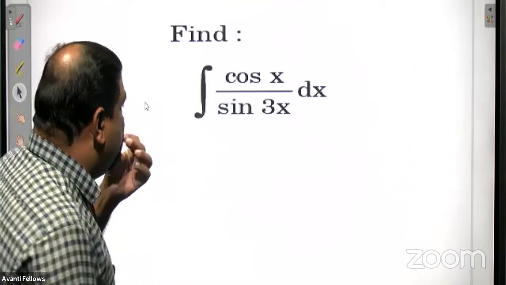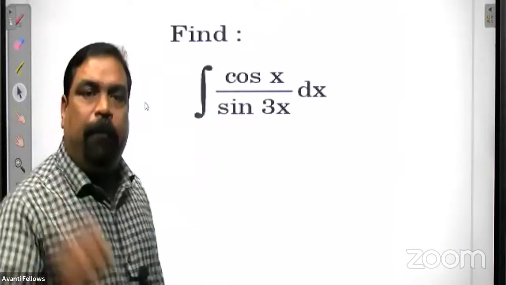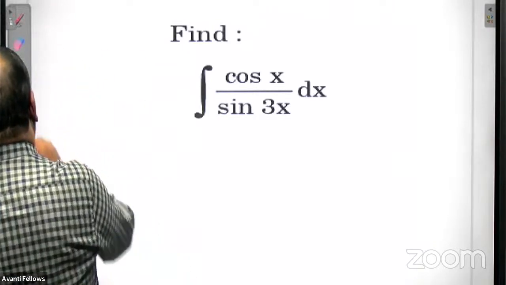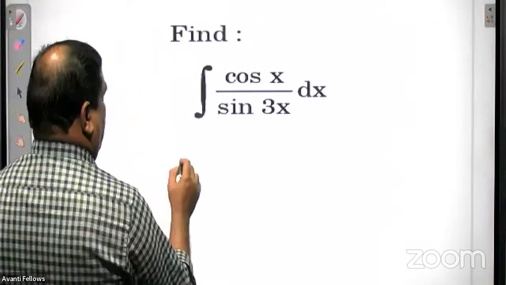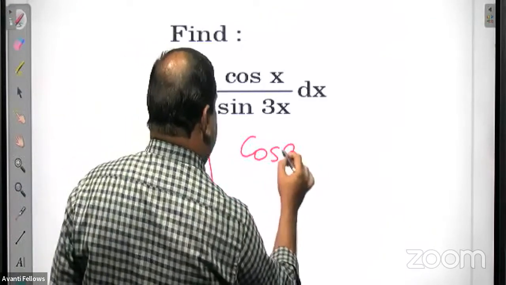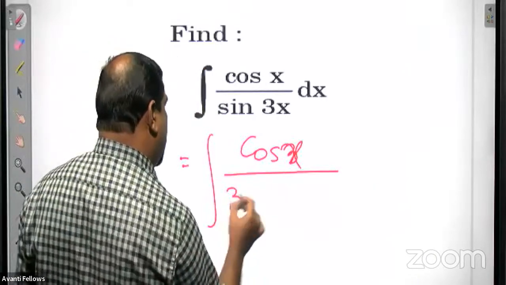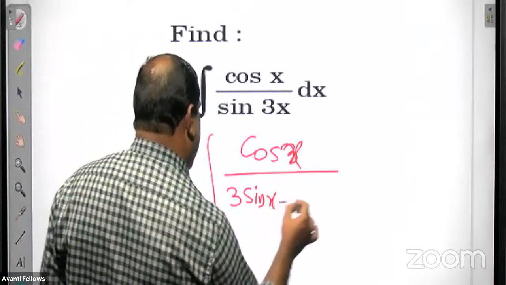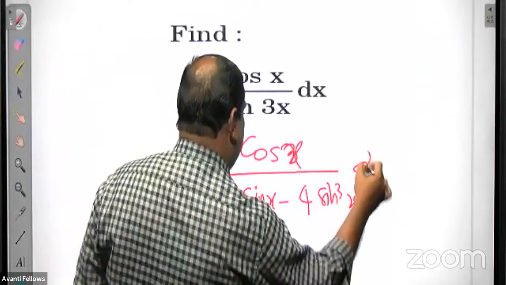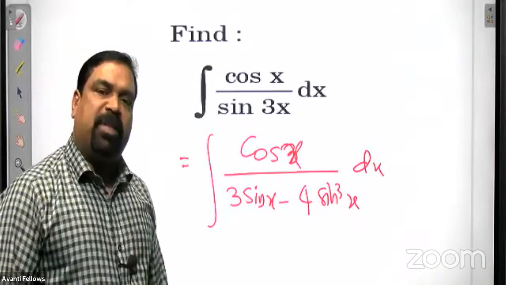So what we will do, sine 3x. You know the formula for sine 3x, the identity. You have studied in 11th class. What is sine 3x? Just apply that identity. So this is equal to cos x upon sine 3x. Sine 3x means what? 3 sin x minus 4 sin cube x. Okay? 3 sin x minus 4 sin cube x.